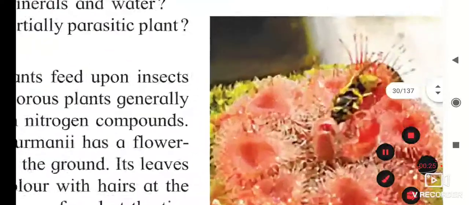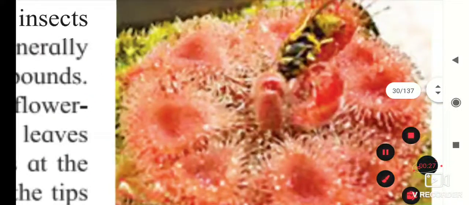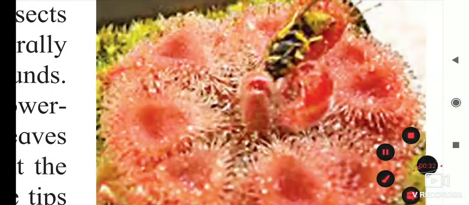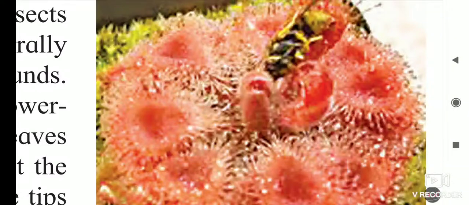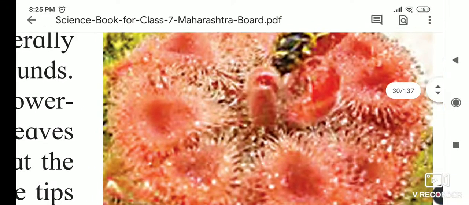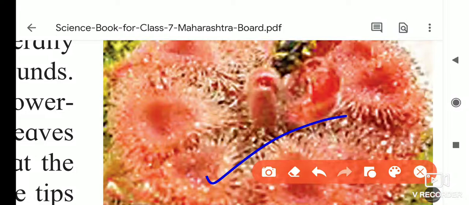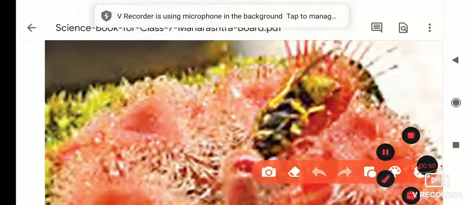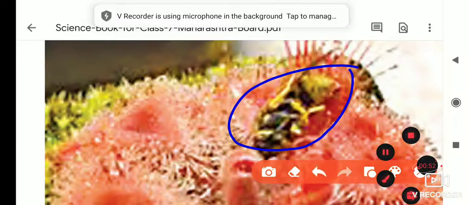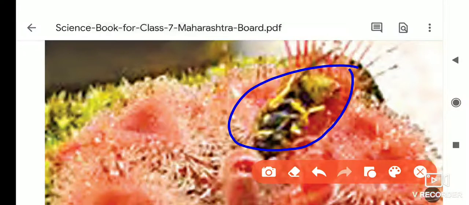If you see this picture, you will see it is very attractive. It is looking very beautiful, and these plants also have a sweet smell. And do you know for what purpose it is there? This is to attract the insects towards them. When the insect gets attracted towards it, what happens? The insect gets trapped inside the flower, and they die inside the flower.